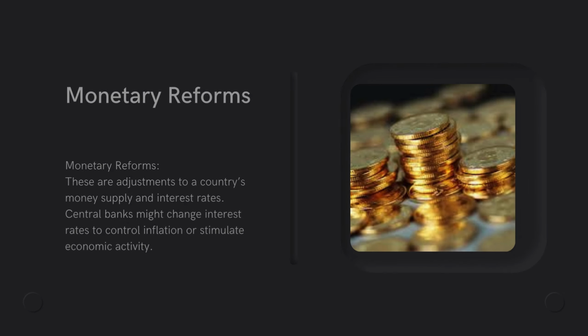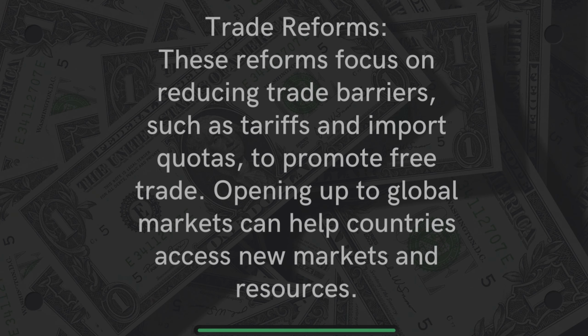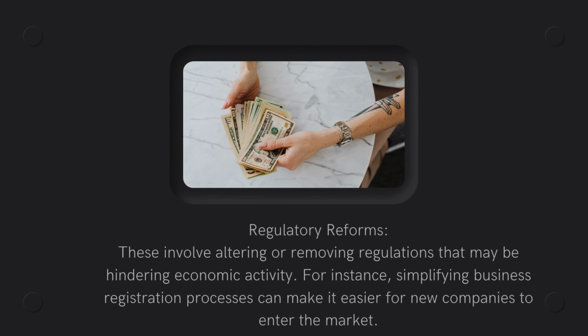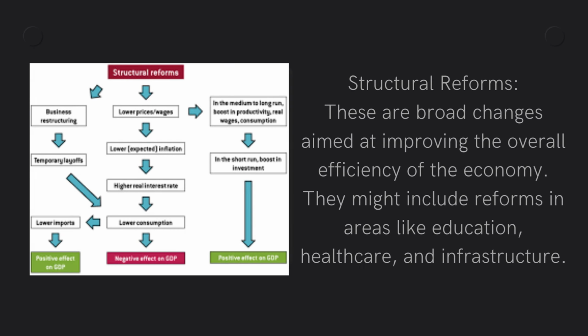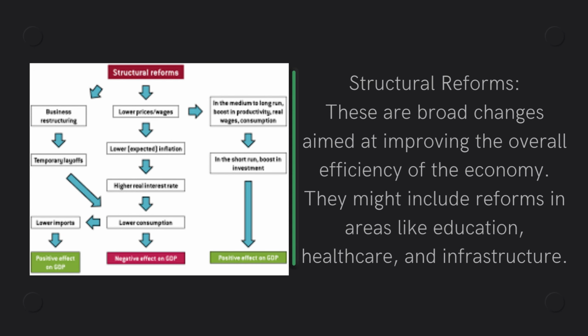Trade reforms. These reforms focus on reducing trade barriers, such as tariffs and import quotas, to promote free trade. Opening up to global markets can help countries access new markets and resources. Regulatory reforms. These involve altering or removing regulations that may be hindering economic activity. For instance, simplifying business registration processes can make it easier for new companies to enter the market. Structural reforms. These are broad changes aimed at improving the overall efficiency of the economy. They might include reforms in areas like education, healthcare, and infrastructure.